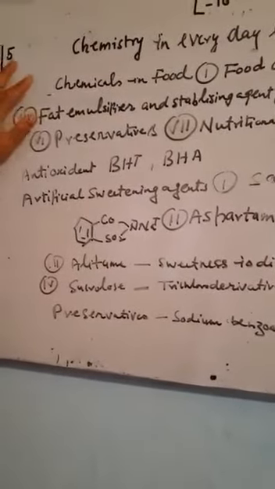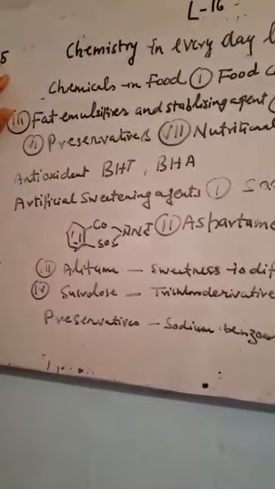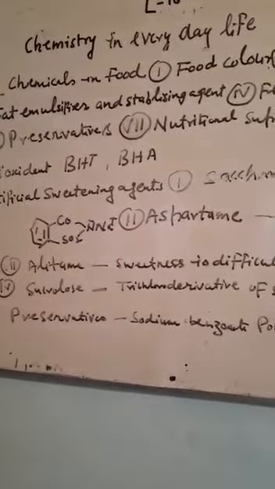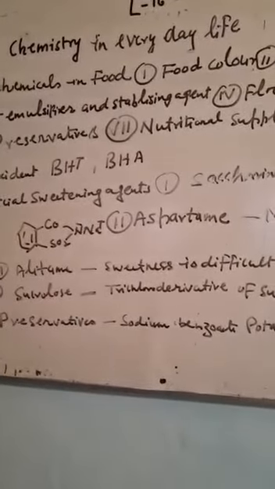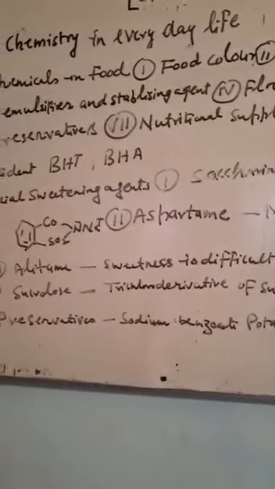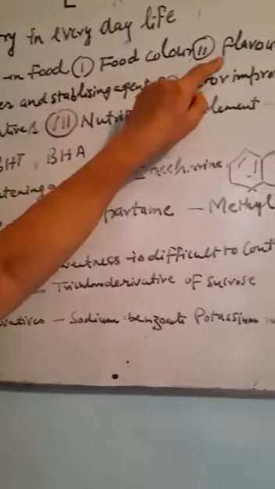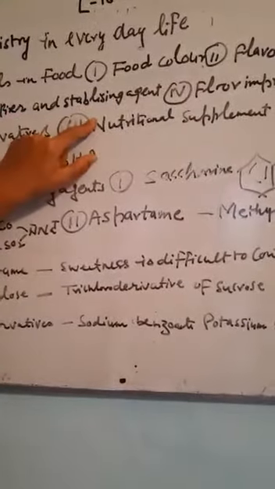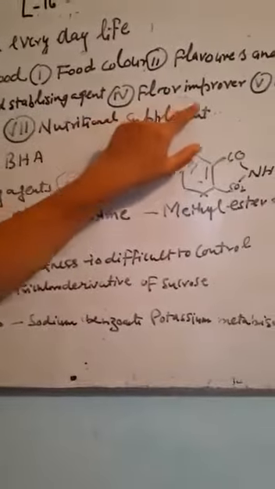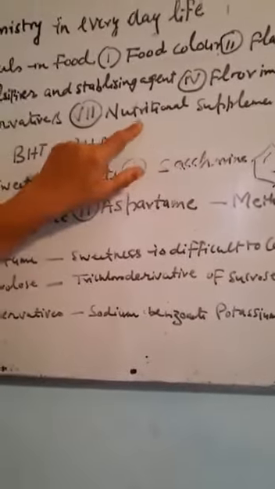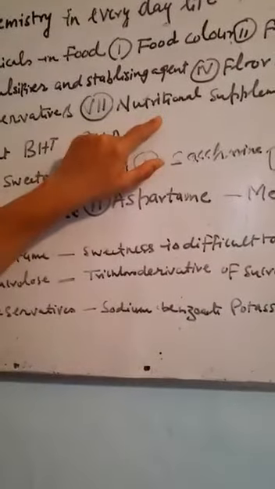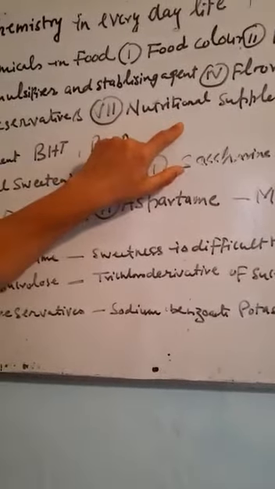Now there are a large number of chemicals added in food to provide supplements, to provide good appearance, to provide good taste. These are food colors, flavorers and sweeteners, fat emulsifiers, stabilizers, flour improver, antioxidants, preservatives and nutritive supplements. Preservatives are the chemicals which are added to increase the shelf life of food.